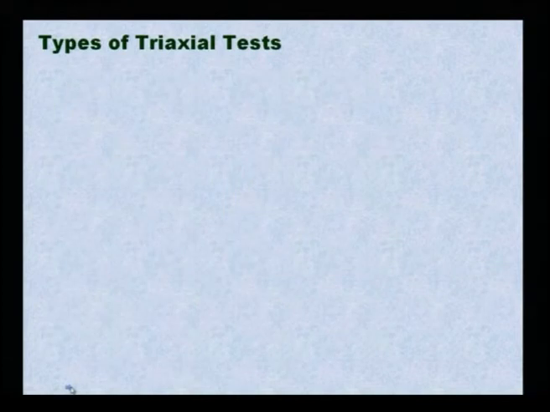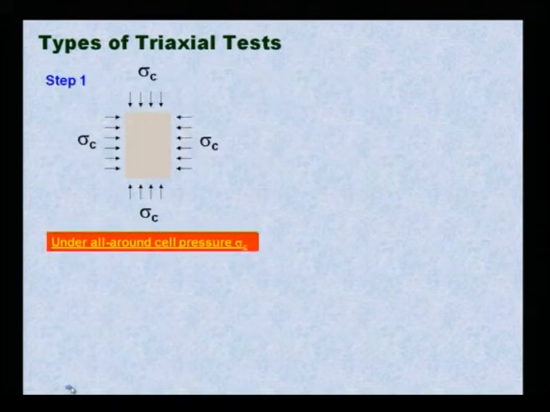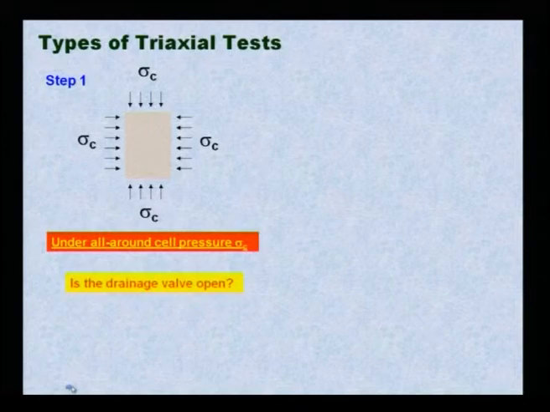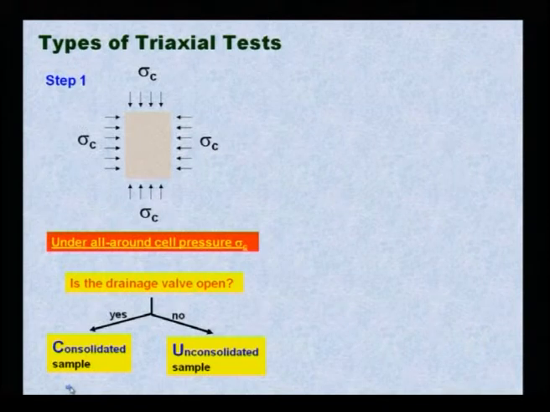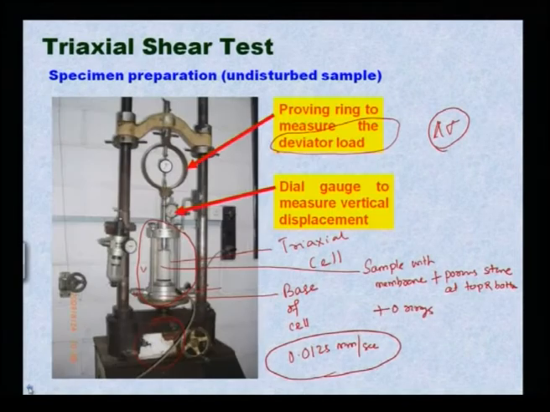I have also said the types of triaxial test. Step 1, all round confining pressure has been applied, sigma c, sigma c, sigma c. Is the drainage valve open? If you look here somewhere else, this will act as a drainage valve.